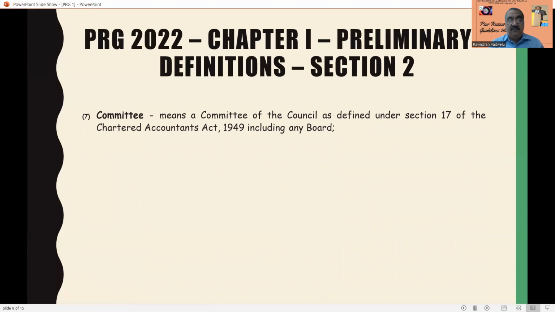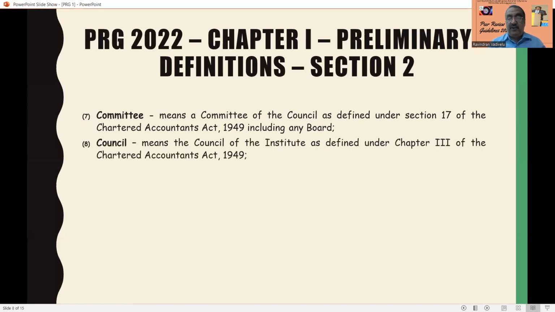And committee, if they use the word committee, committee means a committee of the council as defined under section 17 of the CA Act of 1949, including any board. So if they are using the word committee, it has to be covered and defined, and it has to be followed as per section 17 of the Chartered Accountants Act 1949. Next word, they are using the word council. So council means the council of the ICAI as defined in chapter 3 of the Chartered Accountants Act 1949. And normally it is the central council, the central council members, and this council has to be approved by the ICAI.